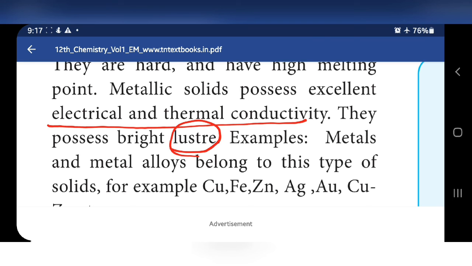Examples: copper, iron, zinc, silver, gold, and copper-zinc. This is the alloy; all the others are called metals. Both metals and alloys are examples of metallic solids. So with this topic, with metallic solids, this classification is over.